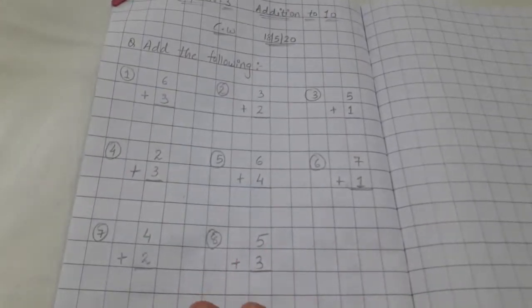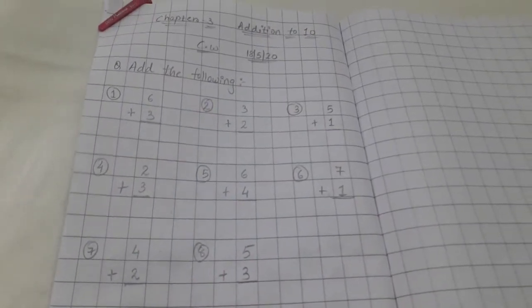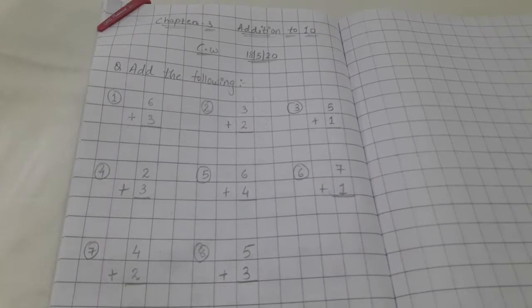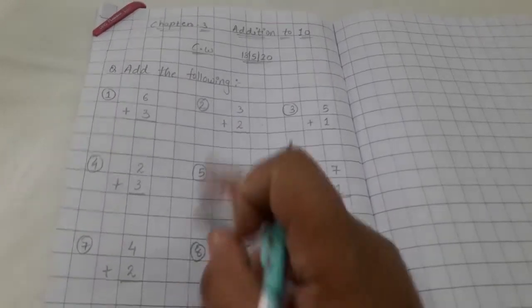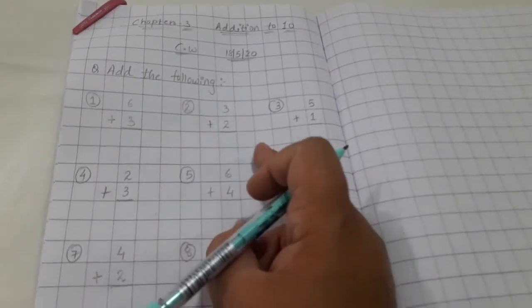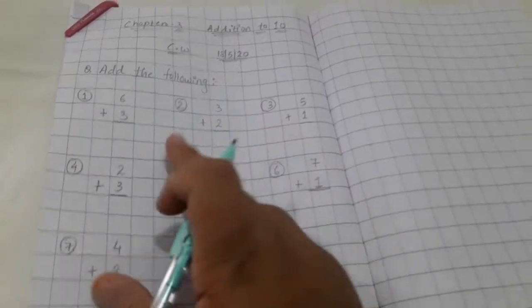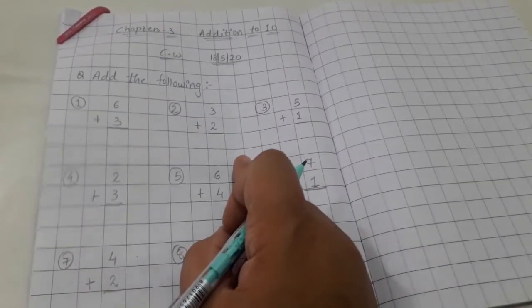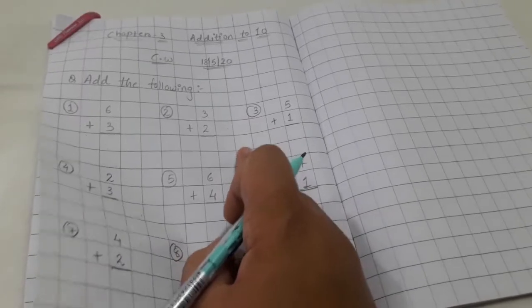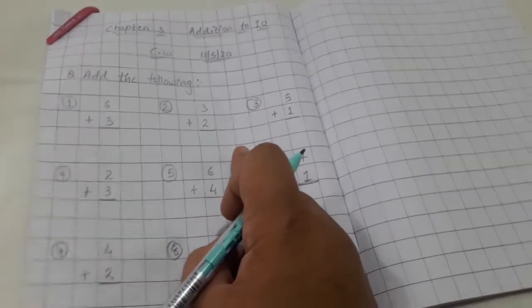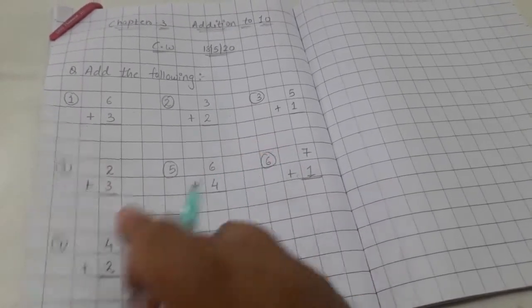Everyone understood the format? What format have we written in? We had skipped two lines after each question, vertically as well as horizontally. Vertically we have skipped two lines and horizontally also two lines.